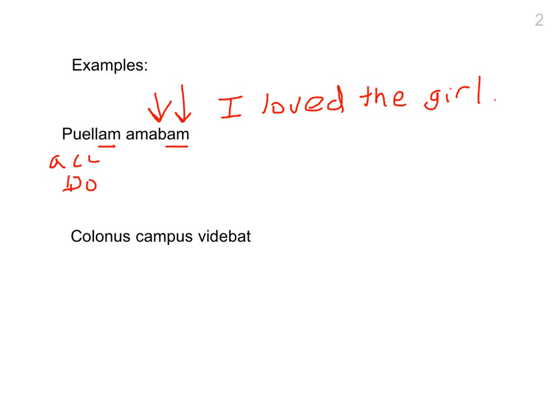Okay. Second sentence. Now we have three words. It's a little bit different. Hopefully the past tense verb jumps out at you. And you'll notice there BA is the imperfect marker. And Mr. Horn has actually made a mistake here, and I don't want to have to go back and re-record all this, but this should be campum, C-A-M-P-U-M. Okay. The US tells me it's the subject. The UM tells me it's the accusative direct object, and our verb, videbat, is third person singular, which fits very well with our colonus subject.